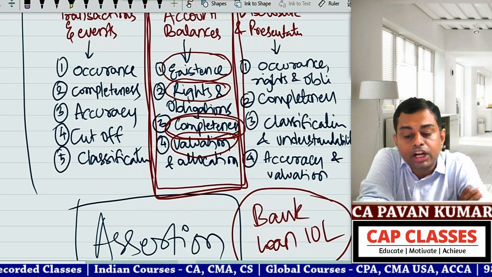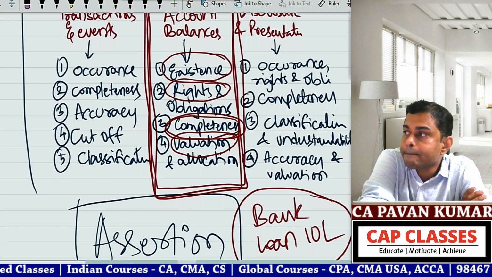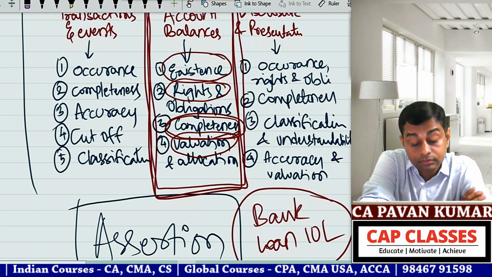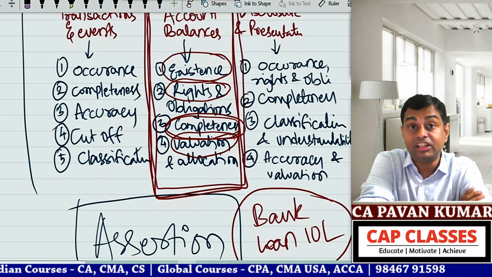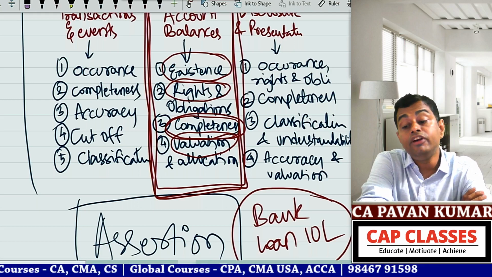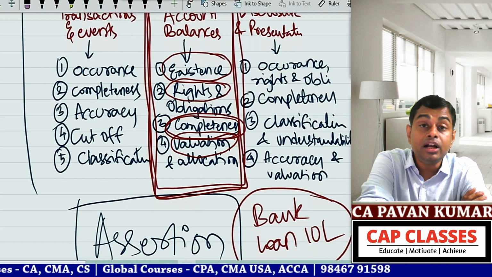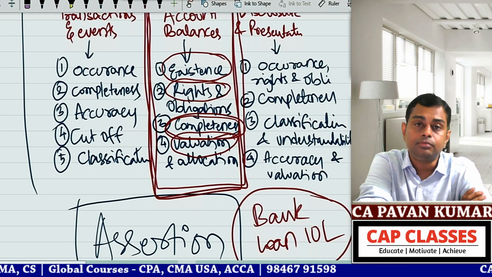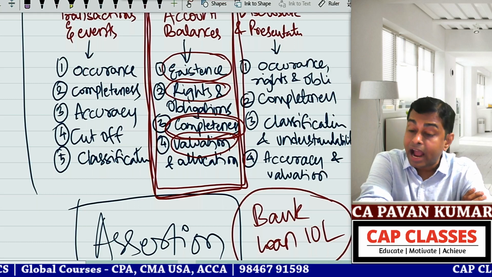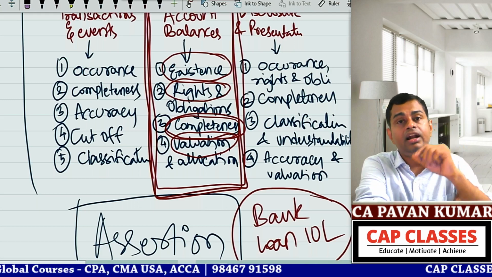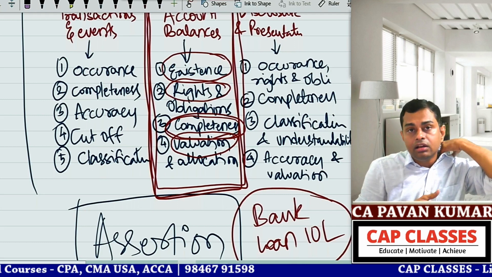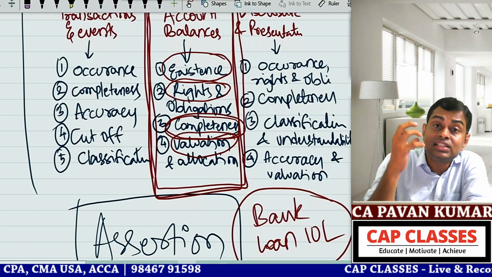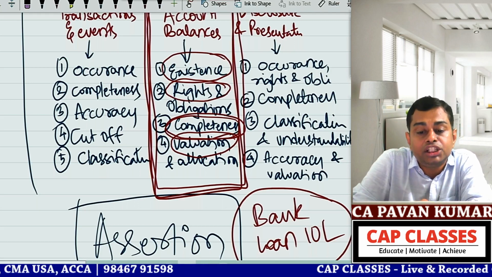So first, what do you need to verify about this? Whether this bank loan is actually there or not. Yes, on the balance sheet date, whether it is existing or not. So how will you decide that? You will get the bank statement and loan statement. Correct? You will get external confirmations. The bank manager will give a letter on letterhead that the company has to pay 10 lakhs to me. So take that paper. That is the proof that this balance is existing on the balance sheet date.